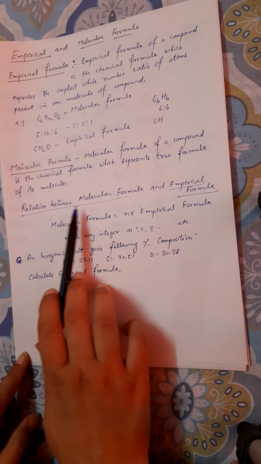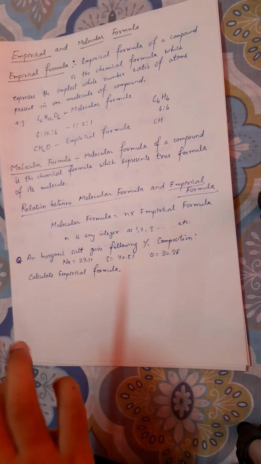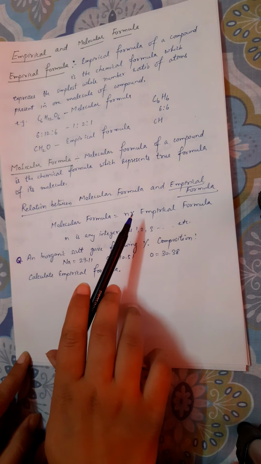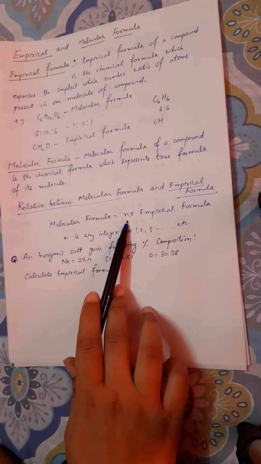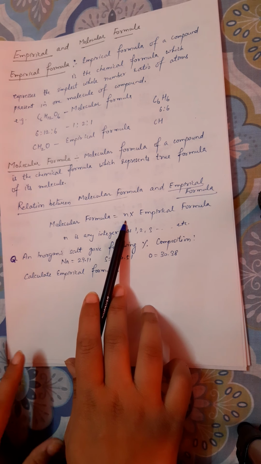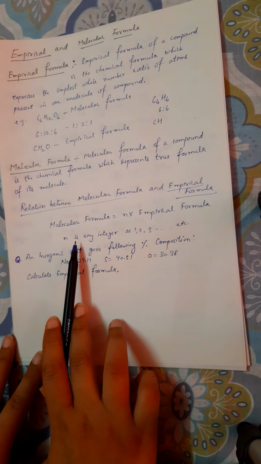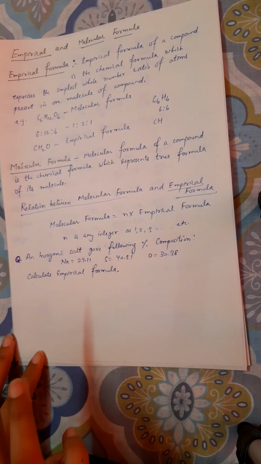Next, the relation between molecular formula and empirical formula. Molecular formula is equal to n into empirical formula. This is used in numerical parts. I will tell you how we'll calculate the value of n. n is any whole number: 1, 2, 3, etc.